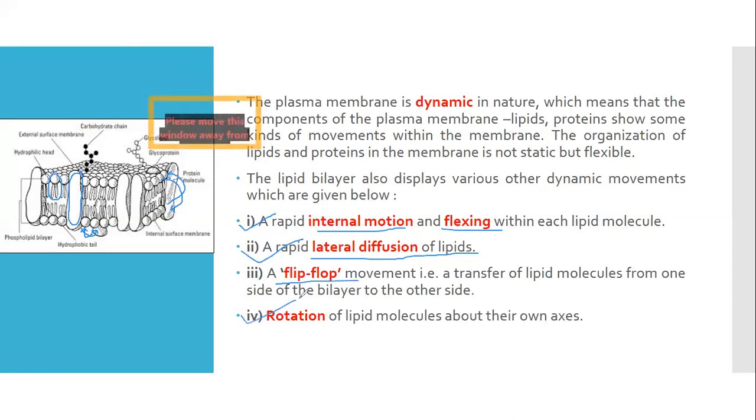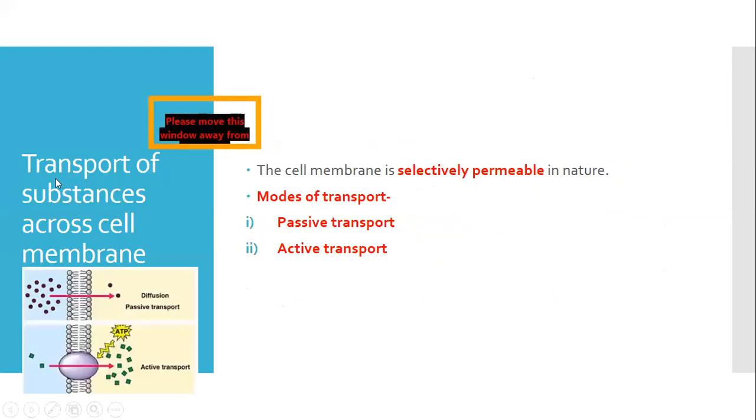The fourth and last kind of movement is that these lipid molecules can rotate on their own axis. So this is the structure of this lipid molecule. They can rotate, for example, the way the Earth rotates on its own axis. Fine. So all these four movements are there in both lipids and proteins, which provides fluidity to this plasma membrane. Now, moving on to the next slide.